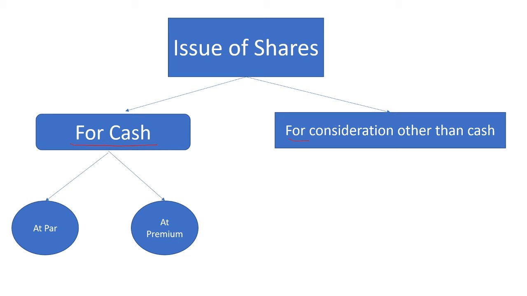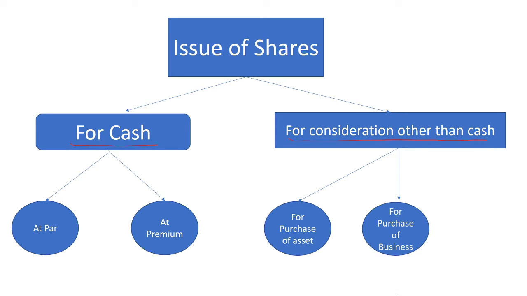For consideration other than cash, share capital can be issued for purchase of asset, for purchase of business, and it can also be issued to promoters for the professional services rendered by them. Now let us first discuss the journal entries for the issue of share capital for cash.